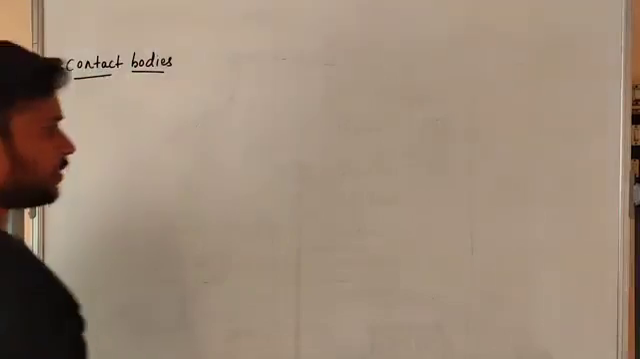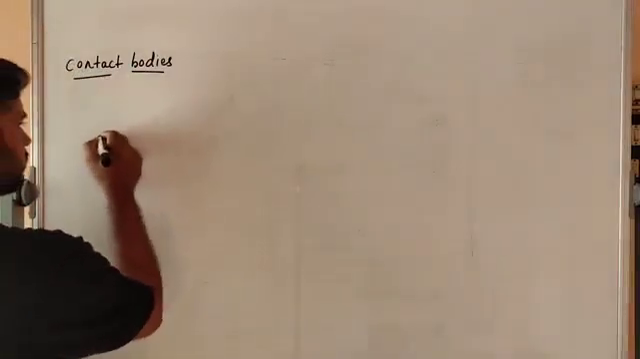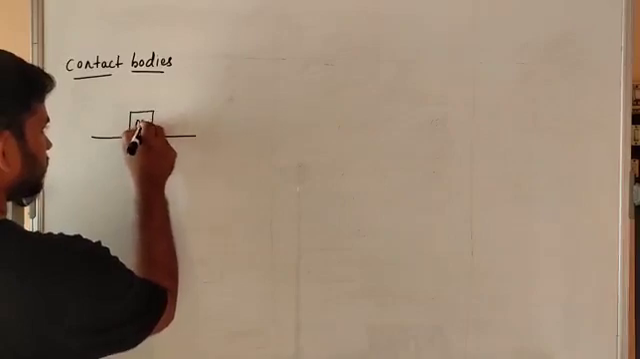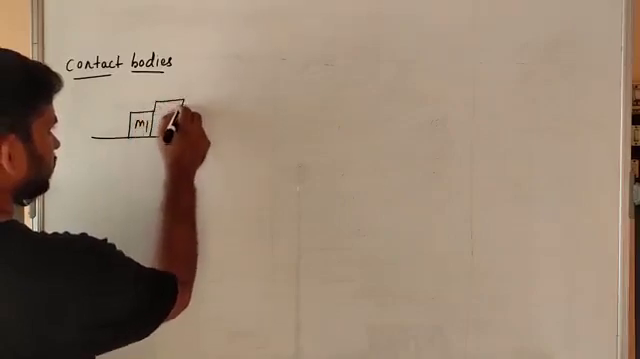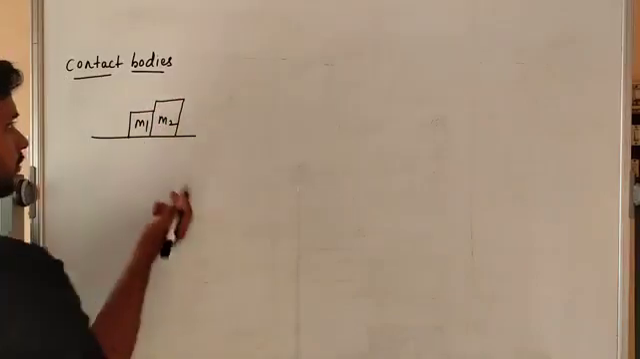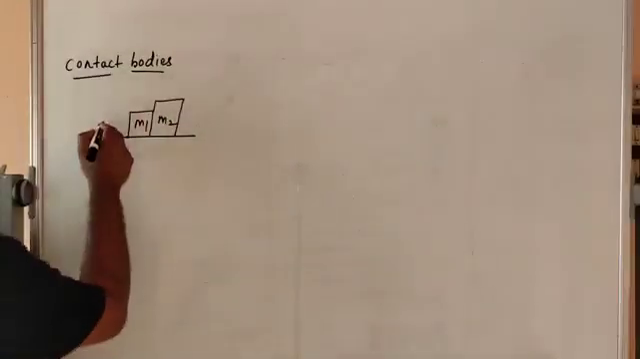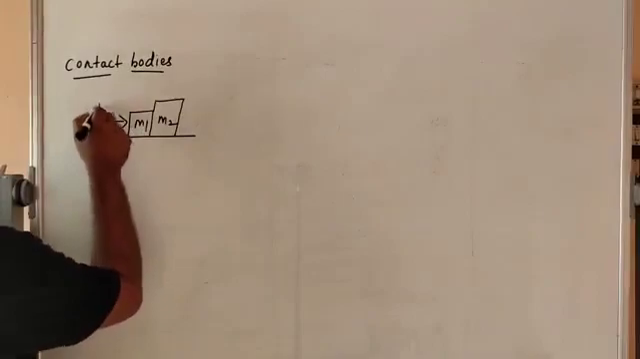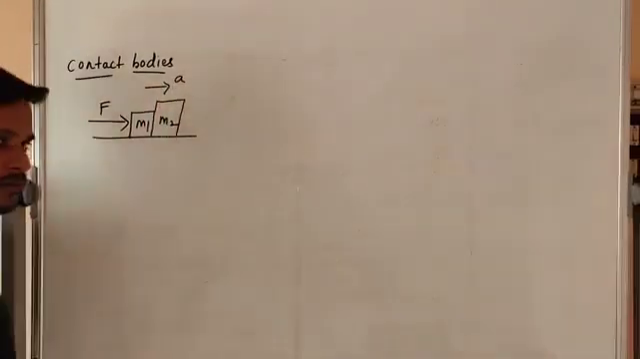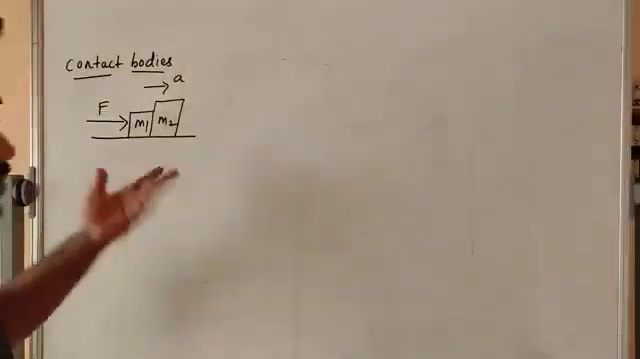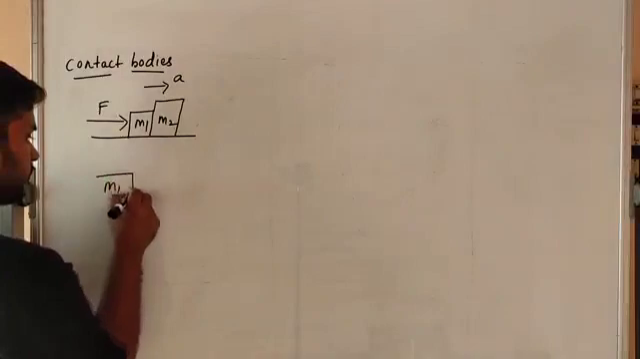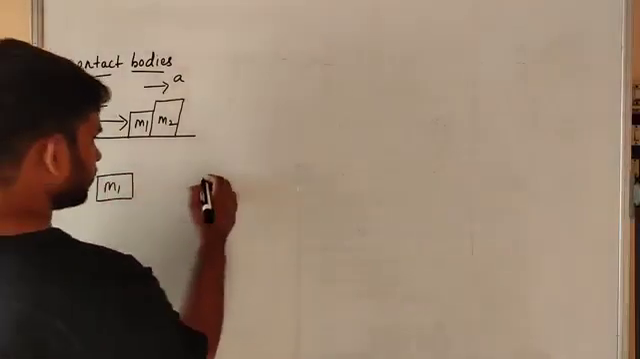So consider the two masses. This is the surface, two masses, M1 and M2. You have to apply some force on these masses. The acceleration should be like this. Now we have to draw the free body diagram. Firstly take M1. Here you take M2.